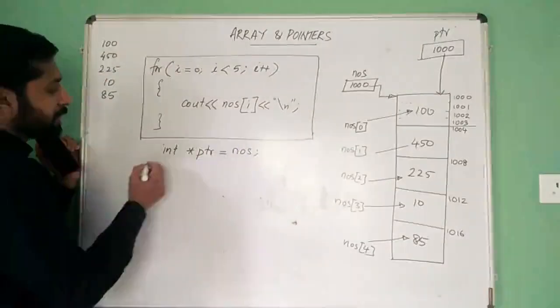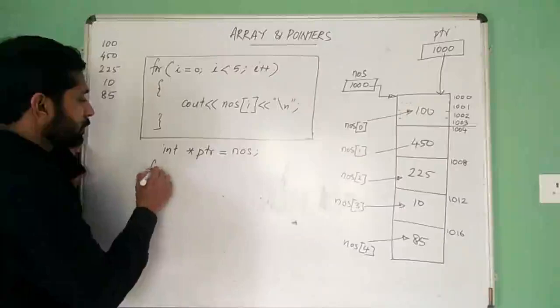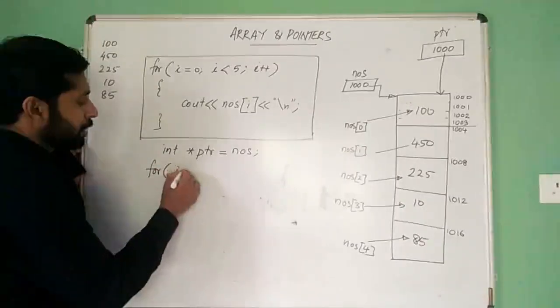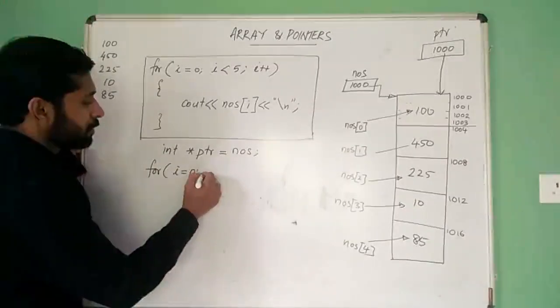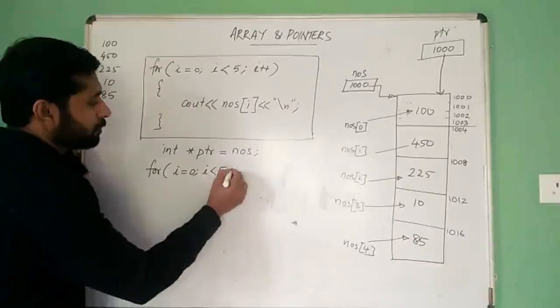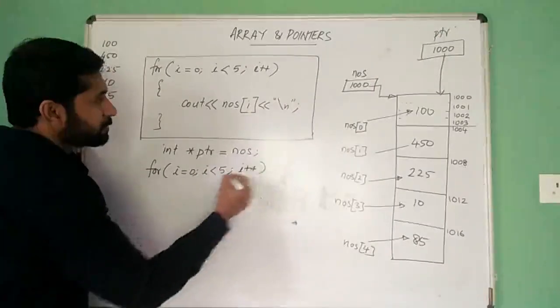Now we can use a statement like this: for I is equal to 0, I less than 5, I plus plus.